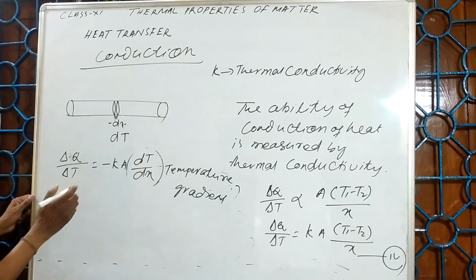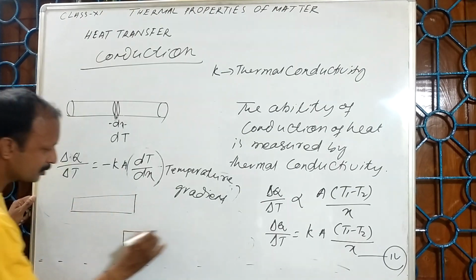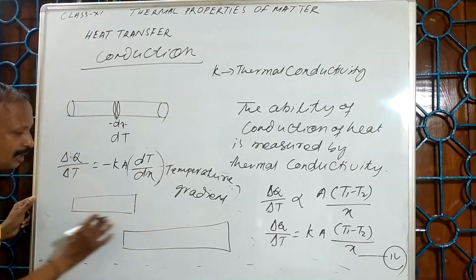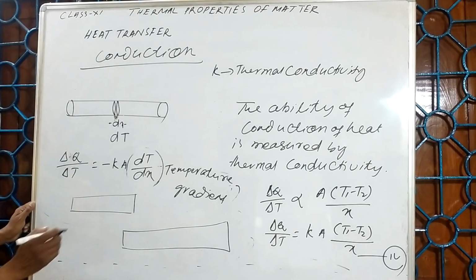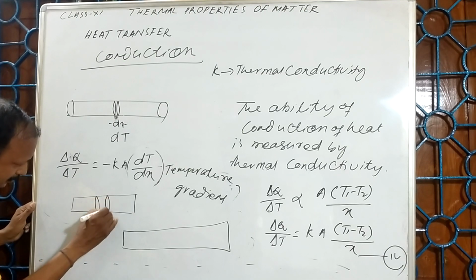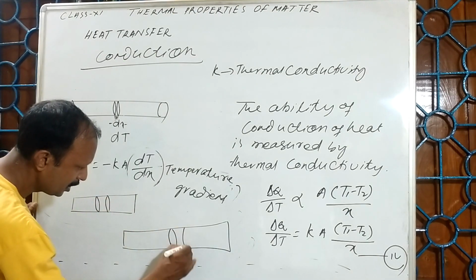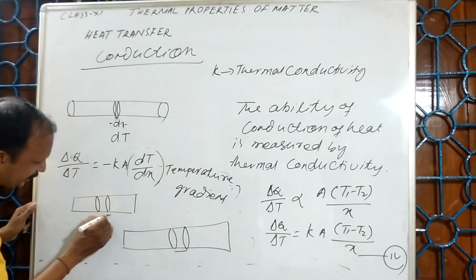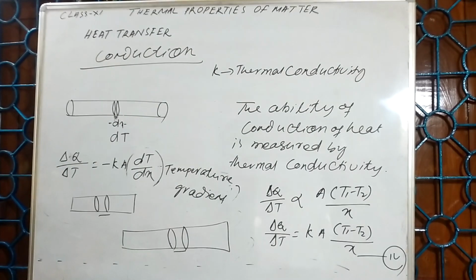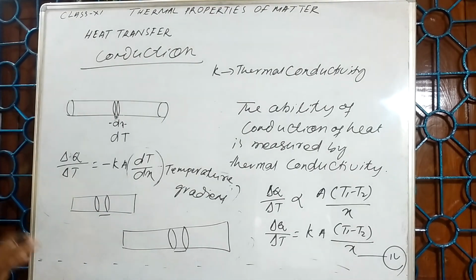Temperature gradient means, see here, suppose this is a conductor, and this is one more conductor, the lengths are different. I am taking these two cross sections here, and here also I am taking two cross sections. Both thicknesses are equal, but the temperature difference is not equal.